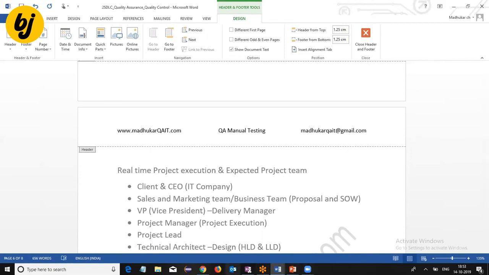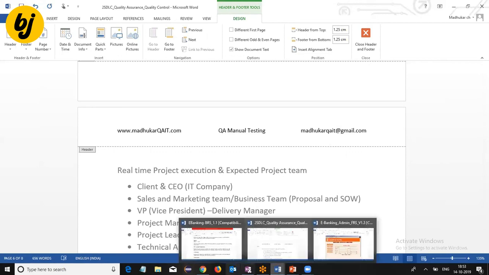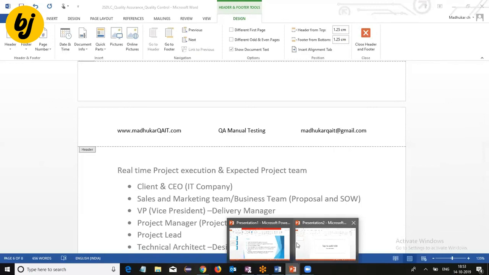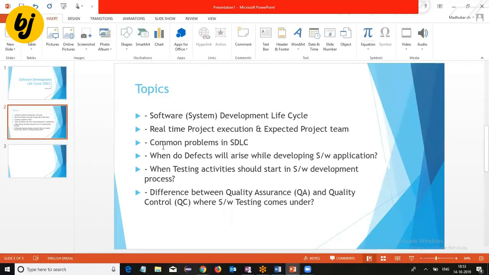As I said, some more topics are to be covered. This session has already taken more than half an hour. So in the next session, I'm going to cover common problems in the software development life cycle, when defects arise, when testing activities should start, and the difference between quality assurance and quality control. These things I'm going to provide in the next session.